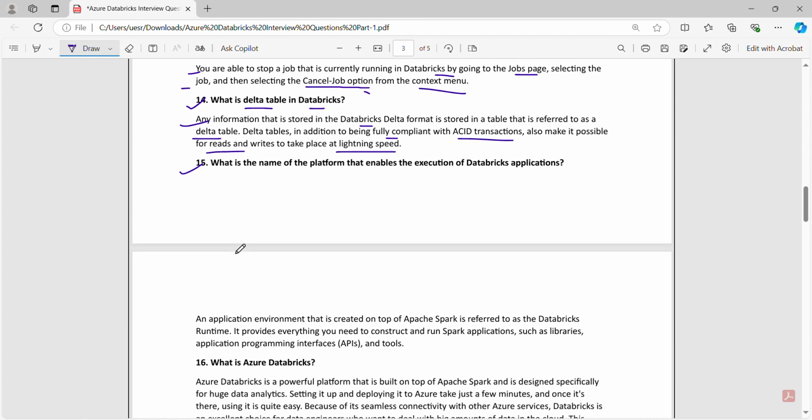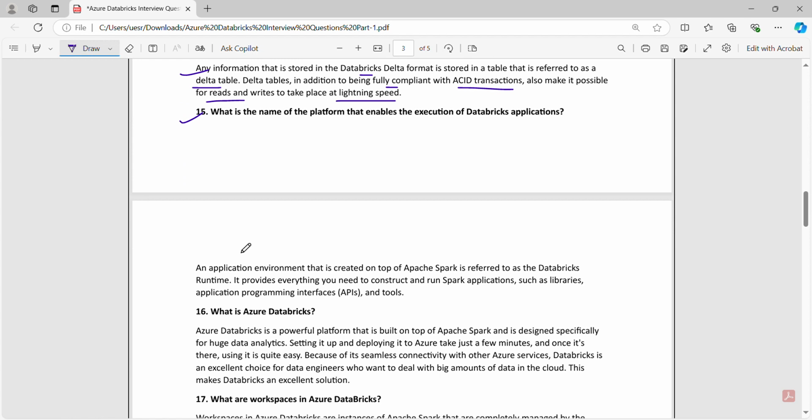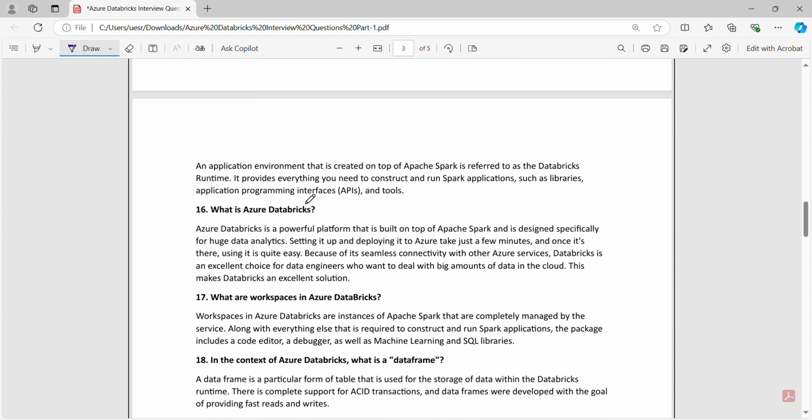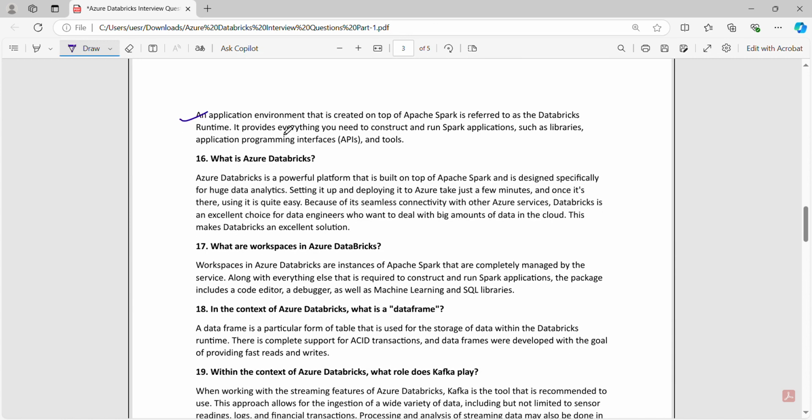Number 15. What is the name of the platform that enables the execution of Databricks applications? An application environment that is created on top of Apache Spark is referred to as Databricks Runtime. It provides everything you need to construct and run Spark applications, such as libraries, application programming interfaces, and tools.